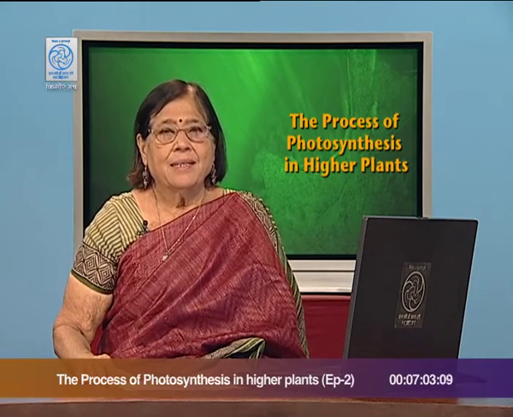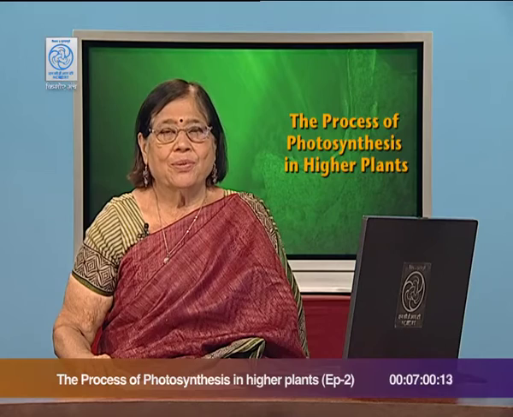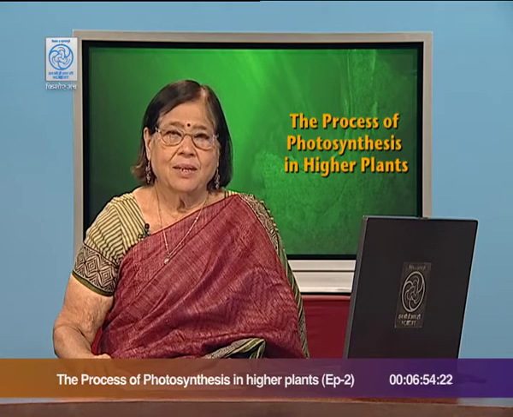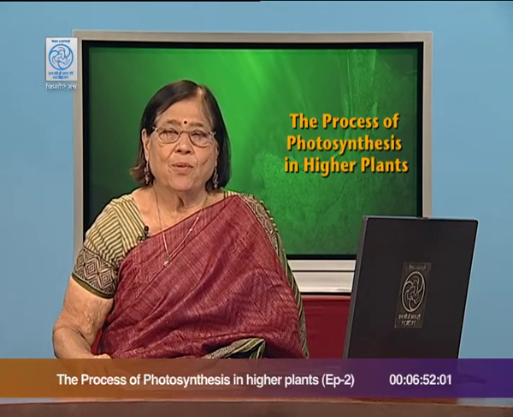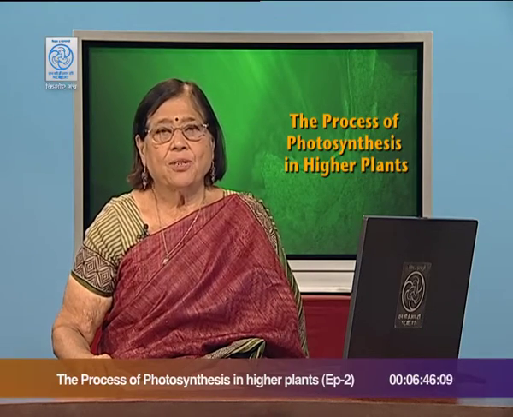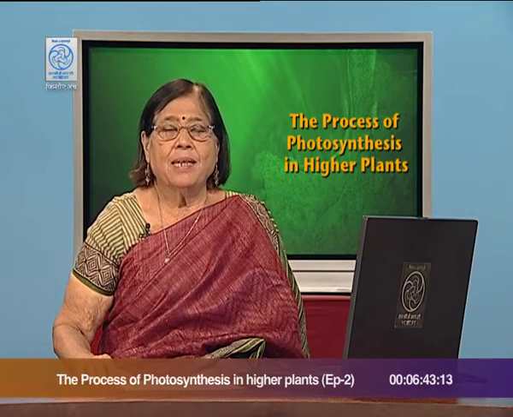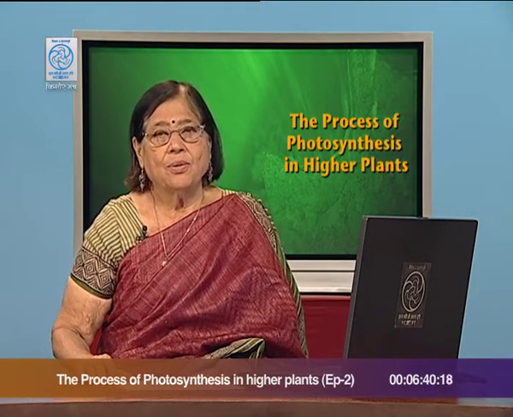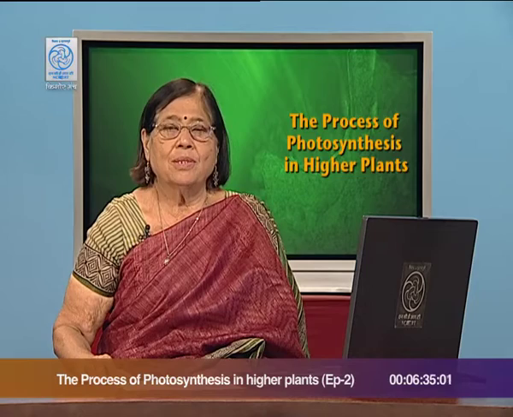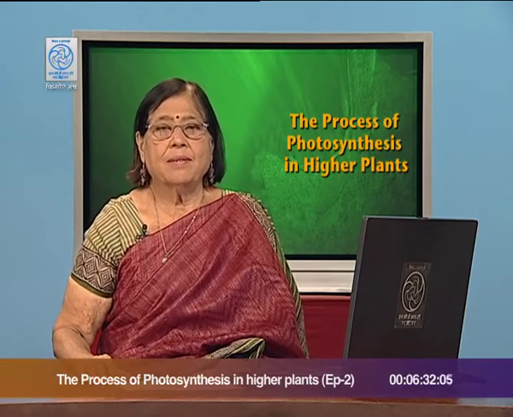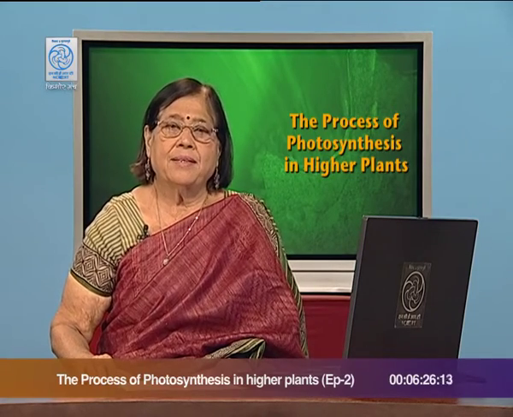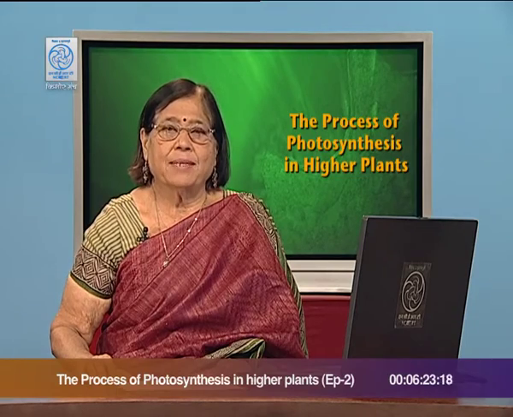We know that 6 CO2 plus 6 H2O in the presence of sunlight will make glucose and oxygen, C6H12O6 plus 6O2. That means this chemical reaction is also important, where you are converting carbon dioxide and water to glucose and oxygen. We require both so much, glucose as food for the plant and for us, and oxygen for respiration for the plant and for us, and that is the reason this is called photochemical phase.